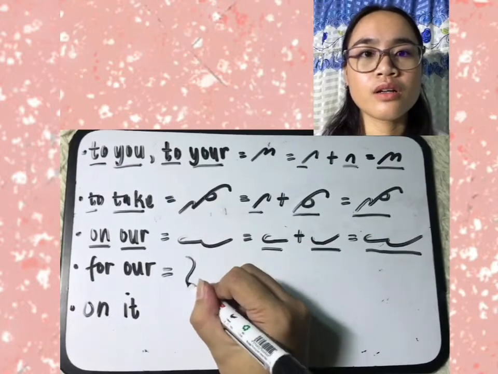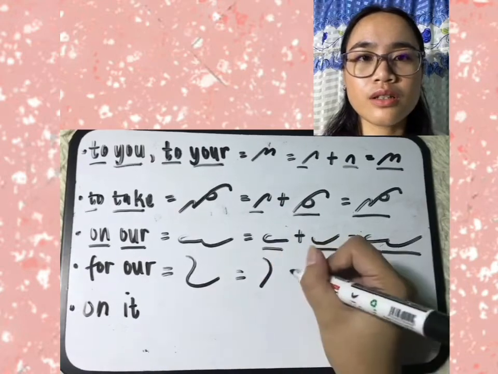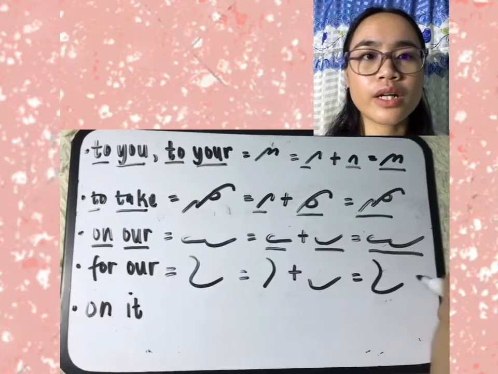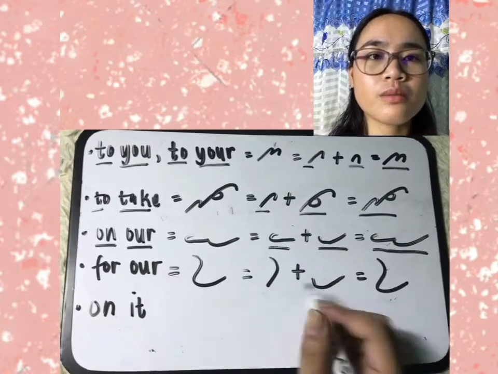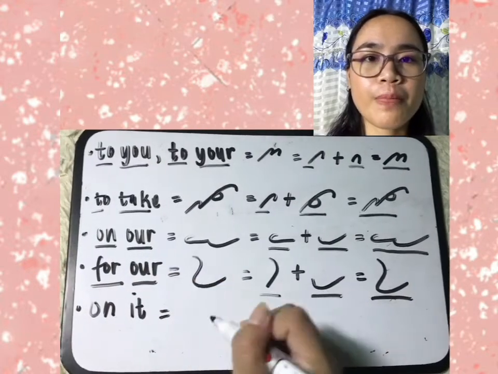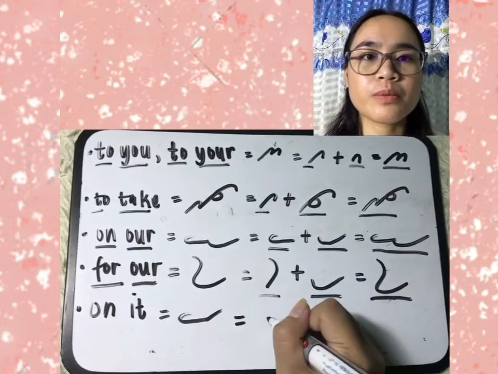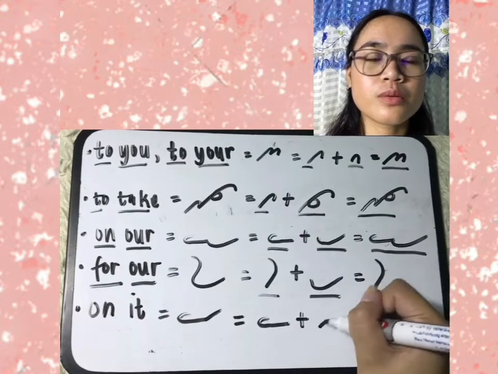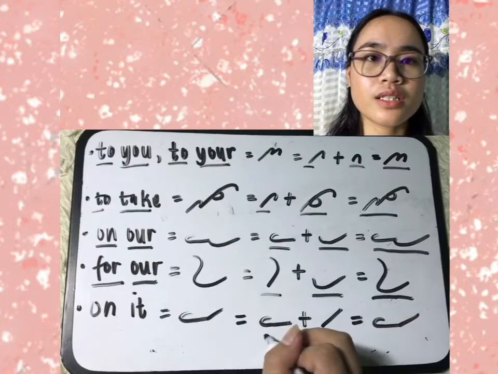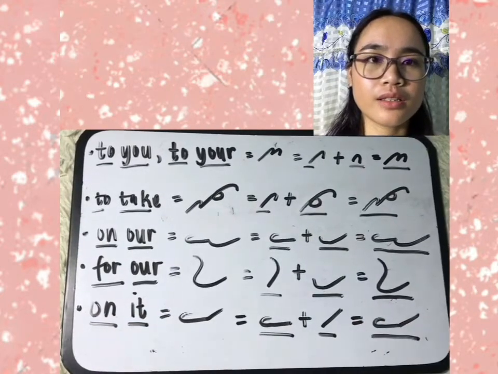Next, "for" and "our." So we have the F represented by a downward curve, right downward curve, where R is represented by a short forward undercurve. Next is "on it." We also applied here the third principle, which is that the "uh" hook is written on its side, so it is written before and after the N and T. So "on it" is represented by a short slanting line.